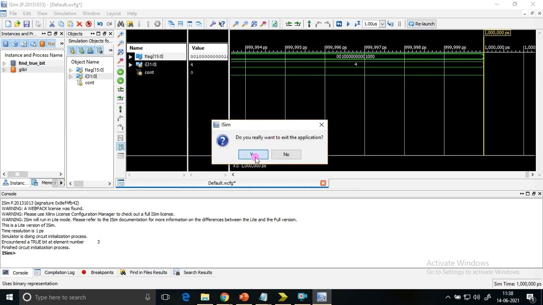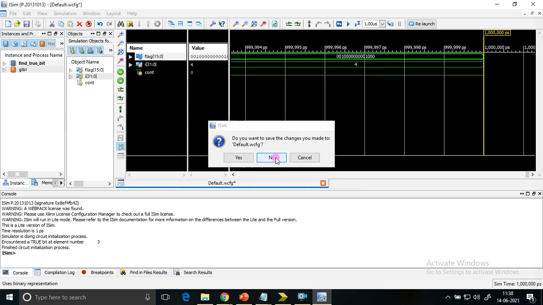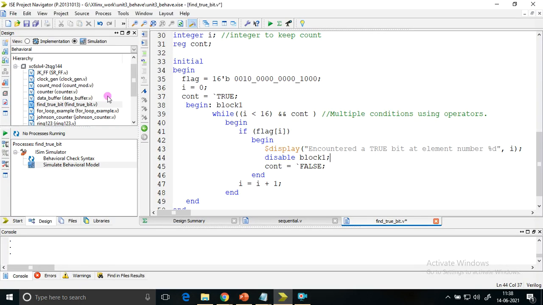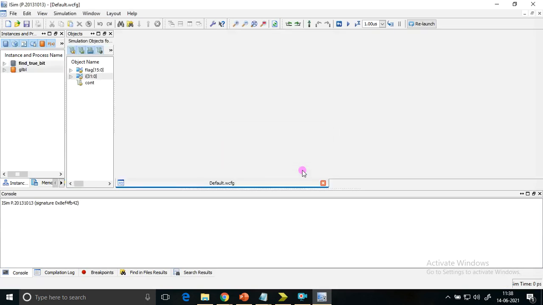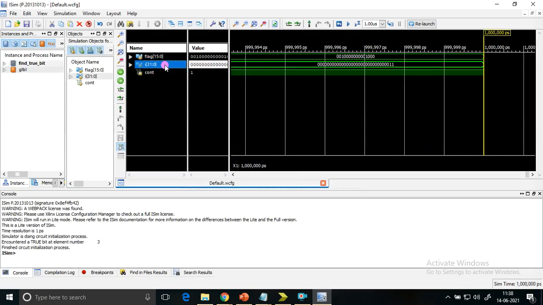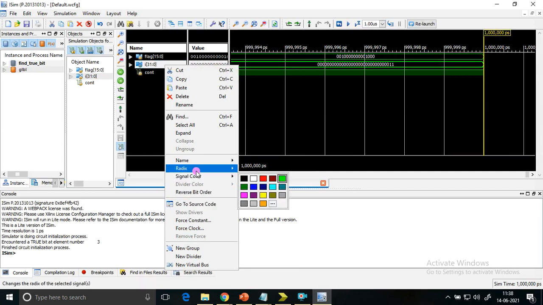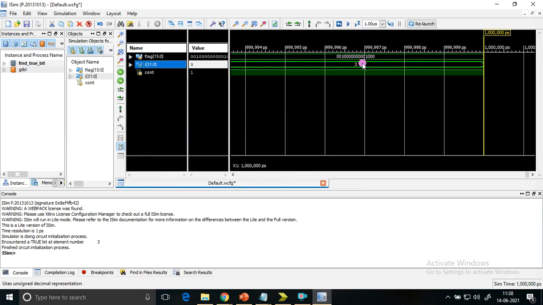You can see here it is 4 now. Now we'll see what happens. Save it. Simulate behavioral model. Let me wait for a while and check. Here I'll change the radix. You can see here 3 because this indexing starts from 0, 0, 1, 2, 3.